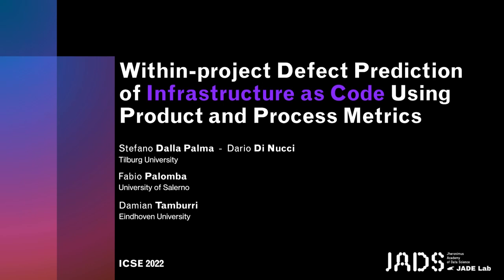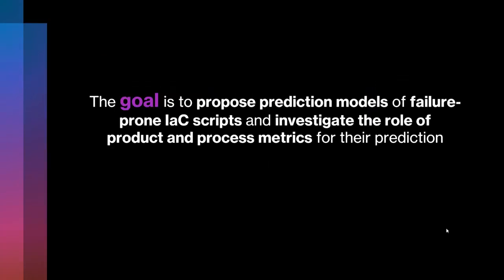This study was conducted in the scope of the European project called Radon, which aims at providing a framework for serverless function as a service to help the European industry to create and manage applications based on serverless computing. One of the key pillars is the correctness of infrastructure code, and our work contributes to that pillar by providing practitioners with defect prediction models of failure-prone infrastructure as code scripts and investigating the role of process and infrastructure source code metrics for their detection.